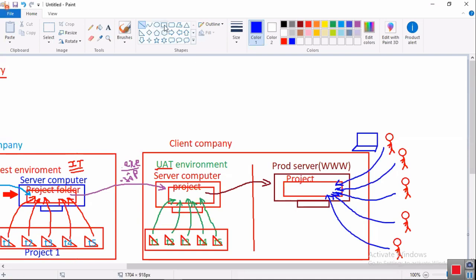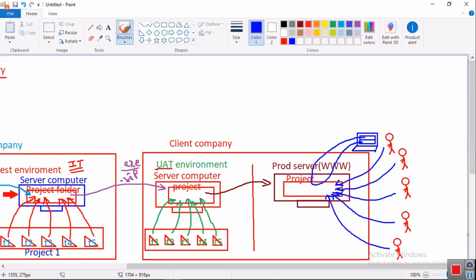They open the browser, and from the browser, with the URL, the project is accessed and displayed on the browser. Right? So this is what is happening.